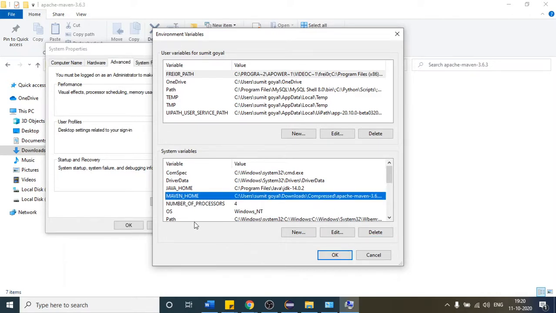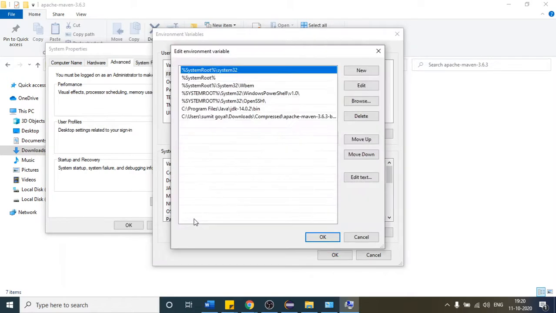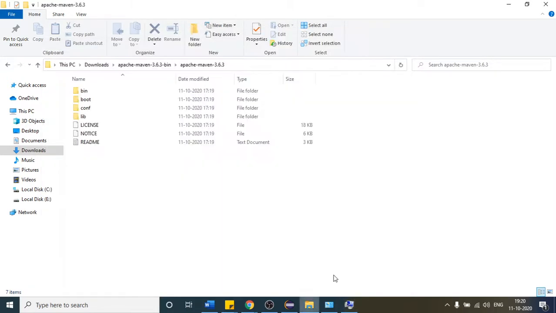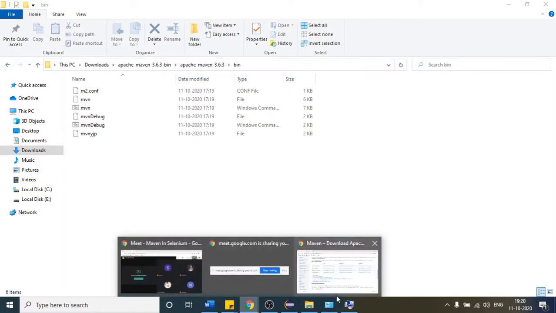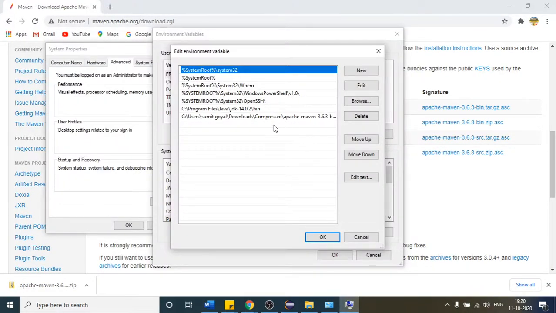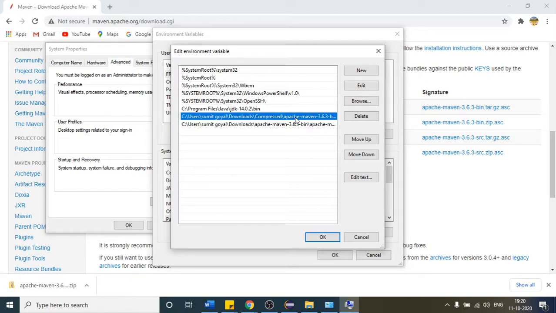After that, come to Path and double click this. Inside here, what is the path you have to provide? Click this folder. These are the same steps which we followed for Java installation, as you remember. Copy this path and place it in this Path variable. Double click and paste it here. Again, I will not click OK because you can see at the top I am already having that path filled in. Let me delete this as of now, and after that click on OK.